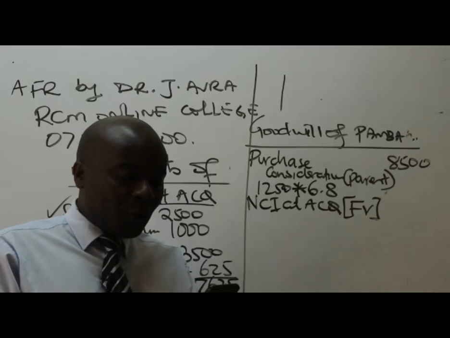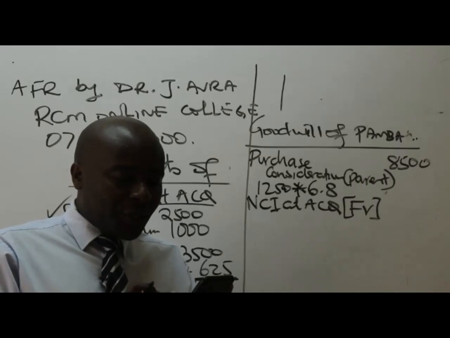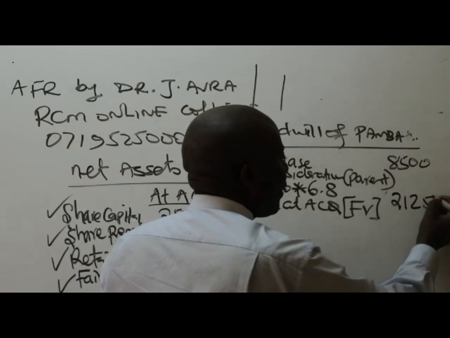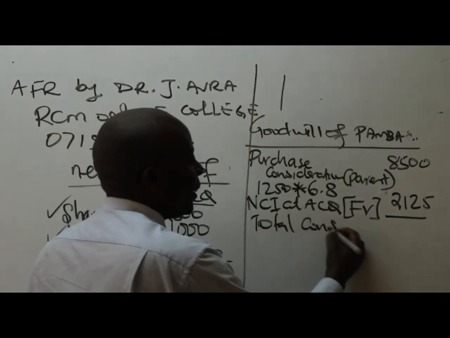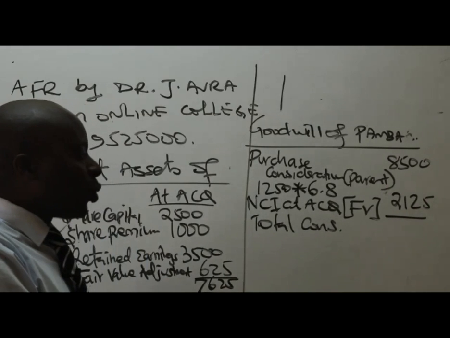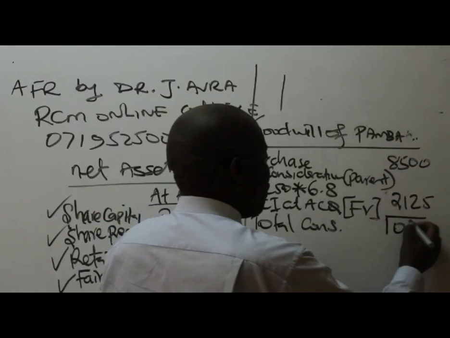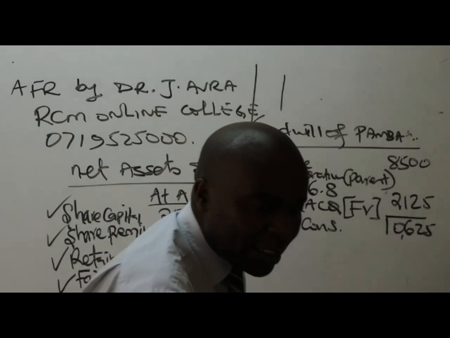We are told in note number 2, the group's policy is to measure the non-controlling interest at fair value. At the date of acquisition of Pamba Limited, the NCI had a fair value of 21.25. So they had 21.25 for this NCI. So please come and give me the total consideration. Add the two, give me the total consideration. So we have 8,500 plus 21.25, which will give us 10,625.